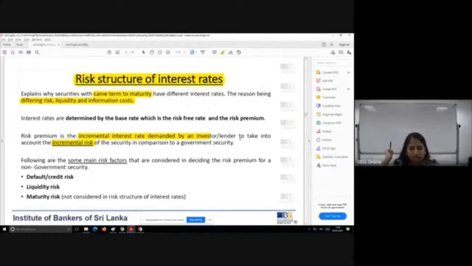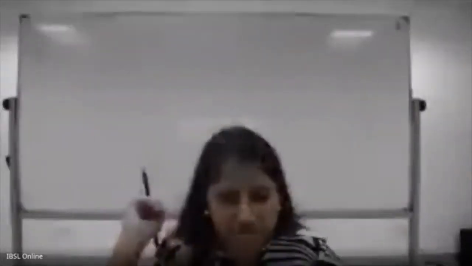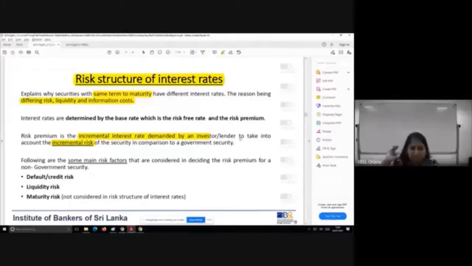Now, this risk premium depends on certain factors. One is the credit risk, the other is the liquidity risk, and the last one is the maturity risk. When we are talking about the risk structure of interest rate, we are not going to worry about maturity risk. Why?